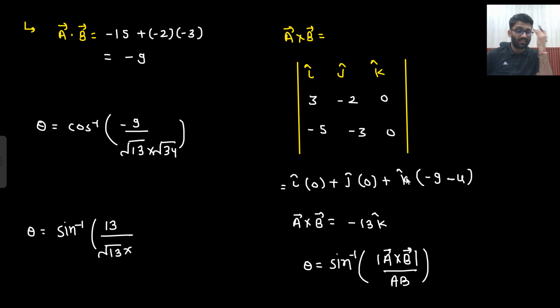So this is minus 9 minus 10, so this will be minus 19. But the magnitude is 19 only. So here I am going to write 19.